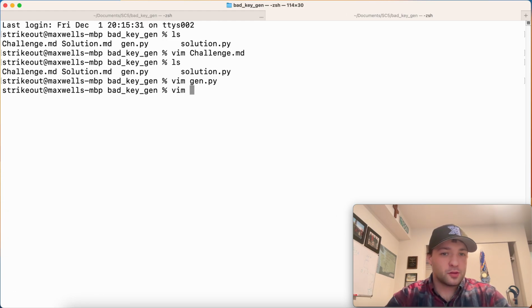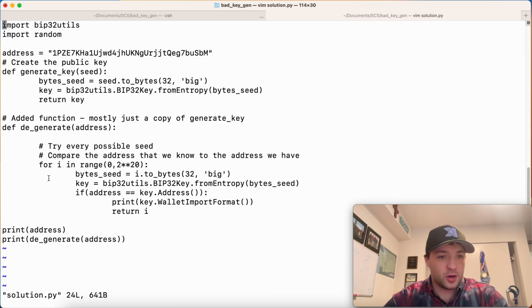In order to solve this, we can pretty much use the exact same code. Instead of just generating with a random number, we're going to do it in a for loop. So if we do this in a for loop and it goes to 2 to the 20th, we can do this over and over again until we realize this key that we made, its address, corresponds to the address that was in our prompt. So write a for loop to iterate over all of the possible random numbers. Keep trying them until we find the one that has the right private key. At that point, it will output the private key for us.